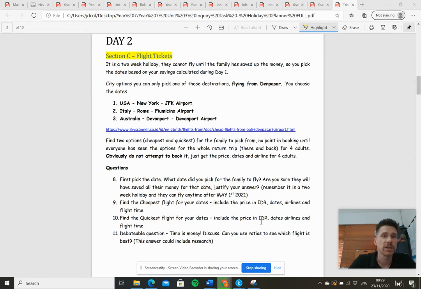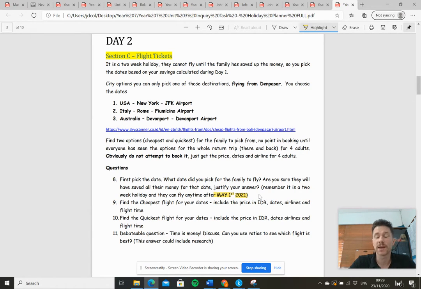Okay, so for section C, this is going to be a 2-week holiday. They cannot fly until they've saved all the money. So that's from section A. So you pick the date they fly as long as it's after the 1st of May, and that's down here. So after the 1st of May 2021. So it can be any time after that. Go into 2022, they can fly.